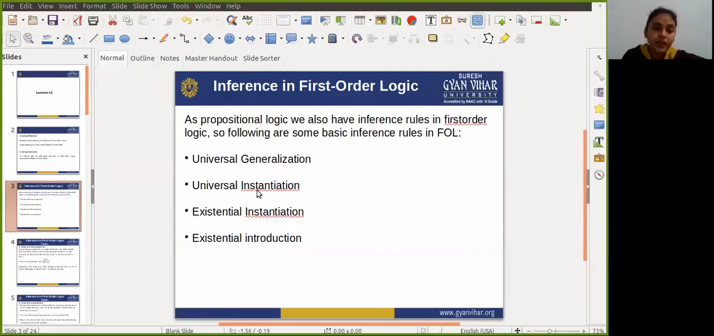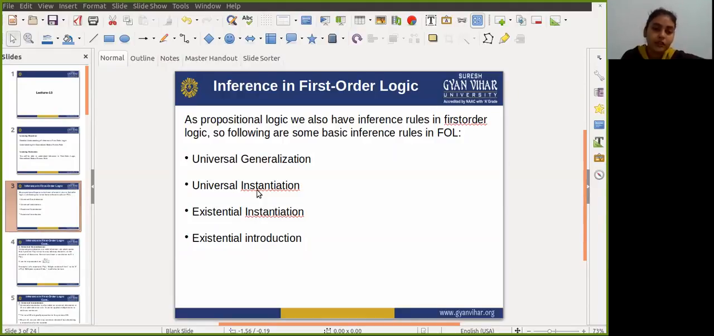So guys, inference in first order logic is mainly used to deduce new facts or sentences from existing sentences. Before understanding the first order logic inference rules, let's understand some basic terminology used in first order logic. First terminology is substitution and second is equality.